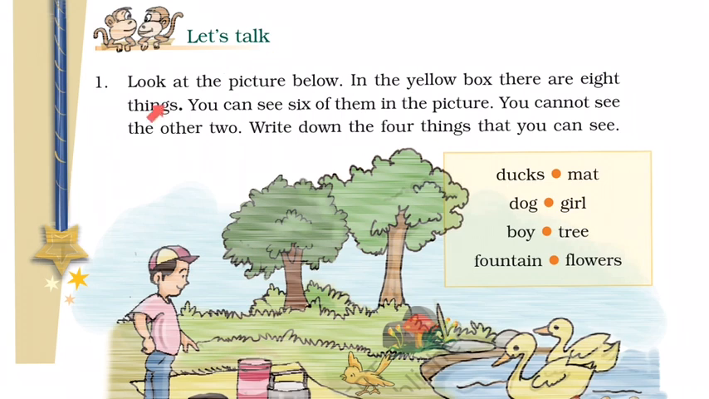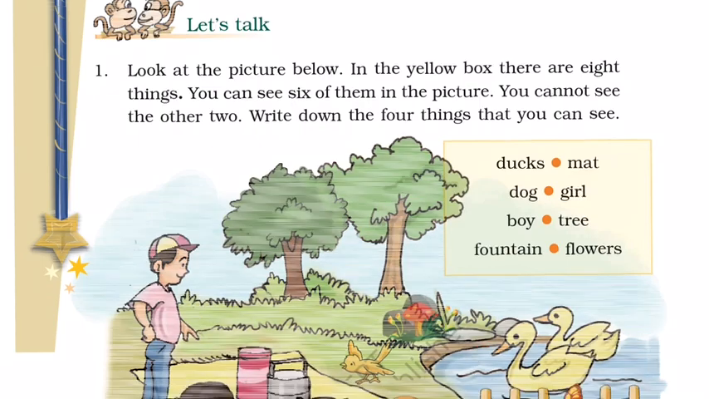Let's talk. Look at the picture below. In the yellow box there are 8 things. You can see 6 of them in the picture. You cannot see the other 2. Write down the 4 things that you can see. Children, observe the picture. Out of 8 things, only 6 things will be visible. Let us find out by observing the picture.